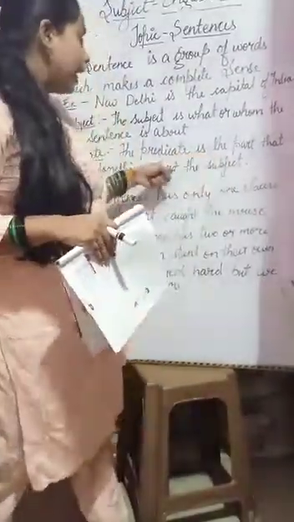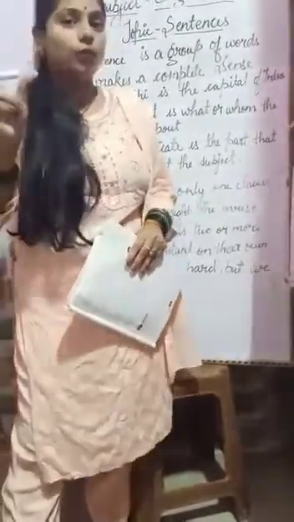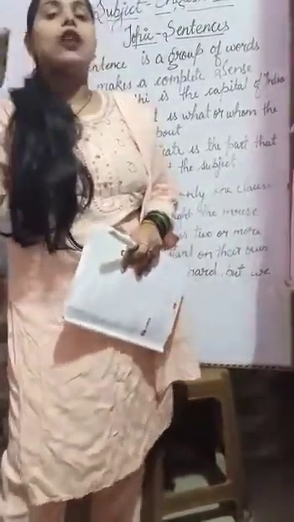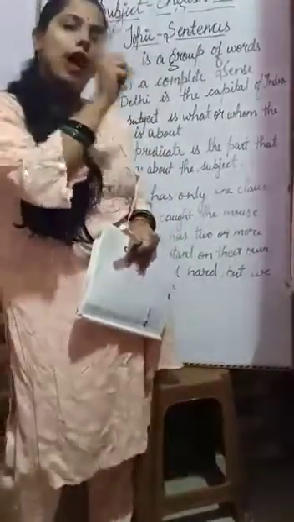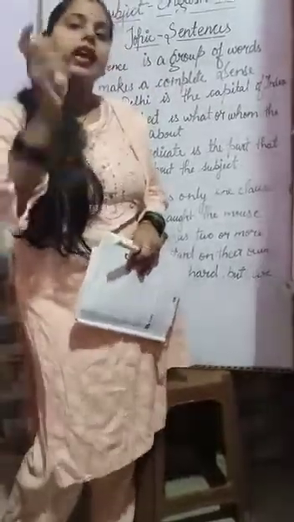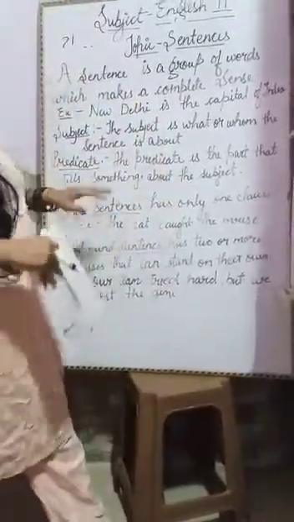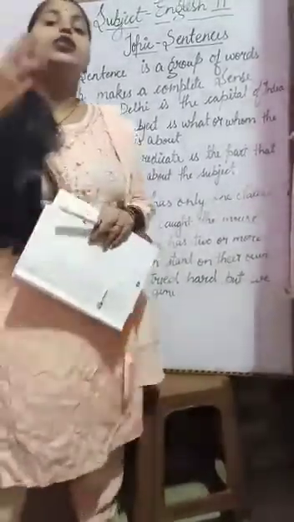We are talking about Ram, so what are the qualities of Ram? Ram is a good boy. "Is a good boy" is the predicate here. So Ram is the subject and the other things are the predicate. Is this clear?